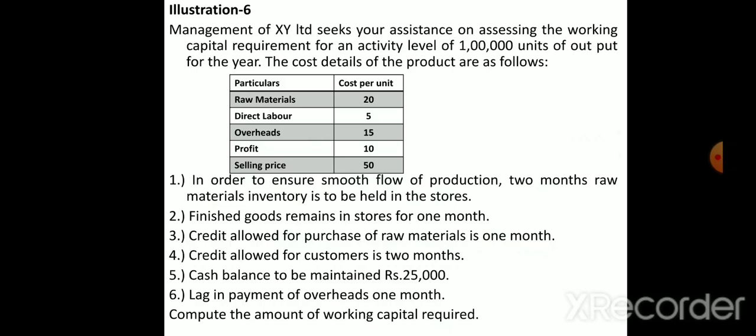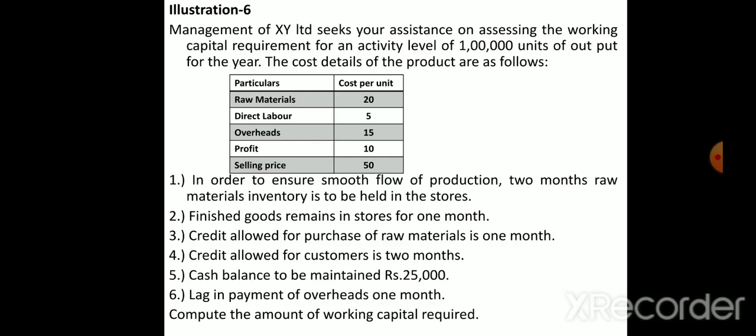Next, finished goods remain in the stores for 1 month, they have given. The total units and the per-unit values they have also given. In finished goods, we have to consider raw material, labor and overheads. All three we have to consider.